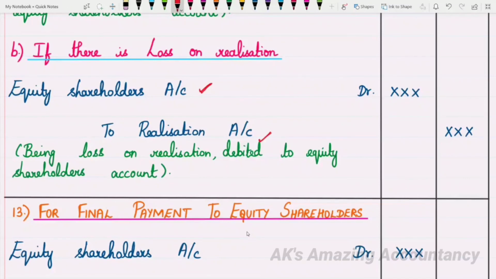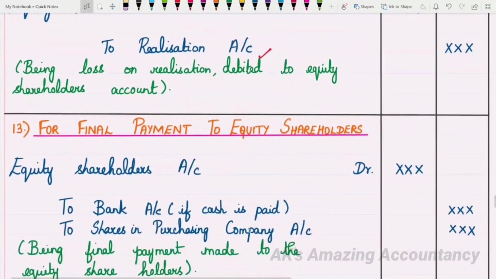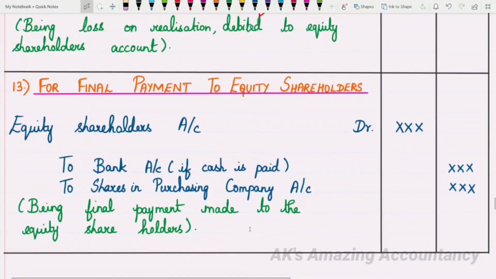After doing all this, finally payment will be made to the equity shareholders, and that will be the last entry. So the last entry is for the final payment made to the equity shareholders. The entry will be equity shareholders account debit to bank account if final payment is made in cash, and to shares in purchasing company account if final payment is made in the form of shares. So what will be the entry? Equity shareholders account debit to bank account, to shares in purchasing company account.